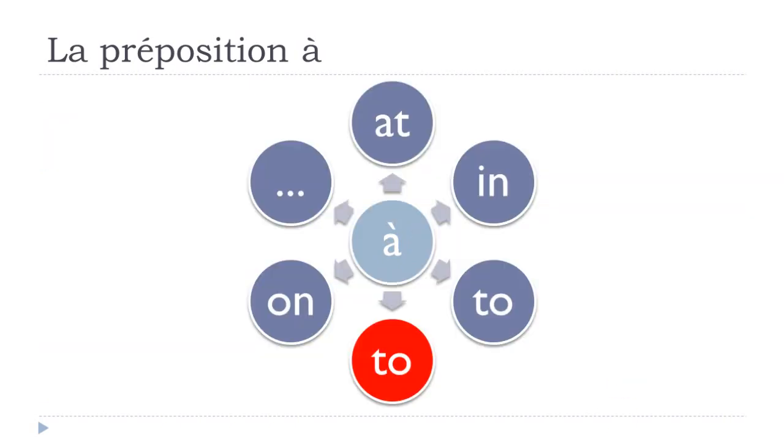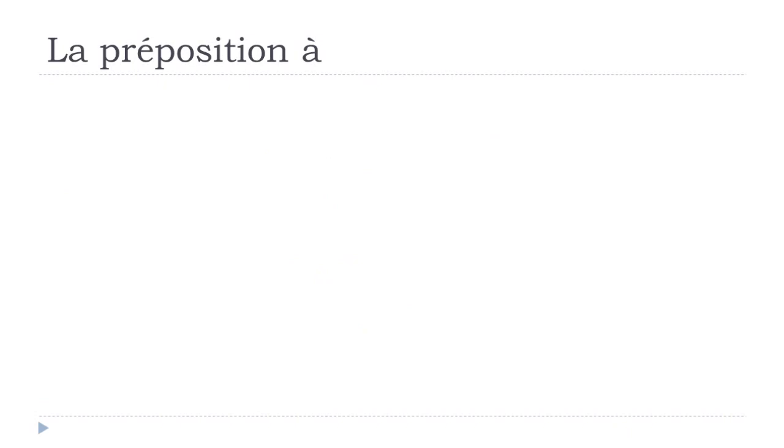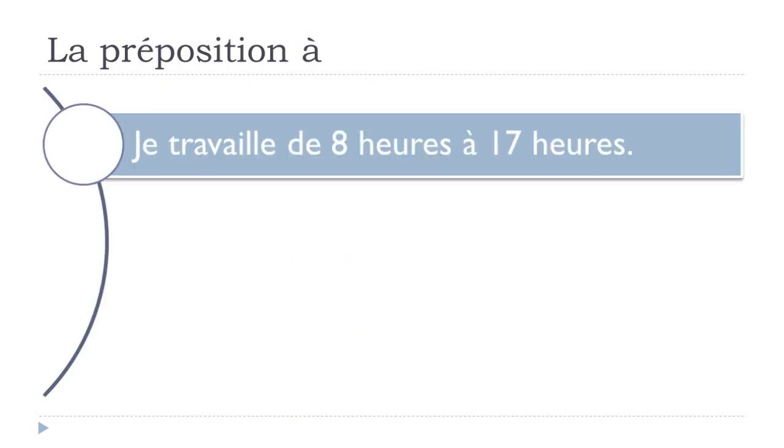All right? And now we'll see the second use of this to, when it's combined with the preposition de, like here. So de would be from, and then you put something, and à will be the to. So je travaille, travailler is to work, de 8 heures à 17 heures. It's really the from to. In this example, it's quite classic, because we introduce the hours or the time.